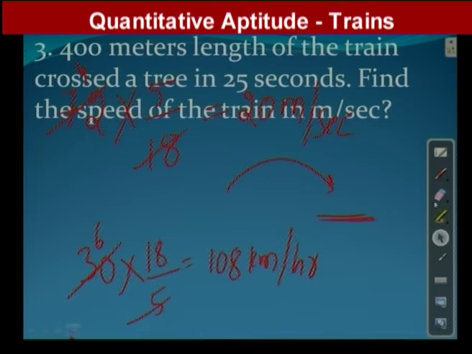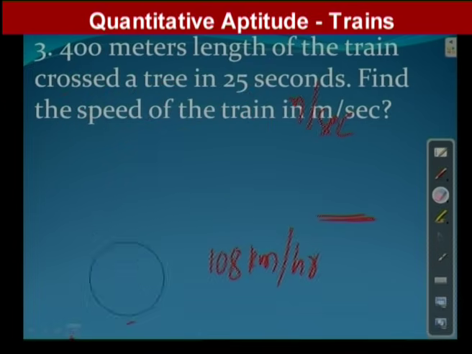So let's say question number 3. Observe your third question. What is given? 400 meters length of the train crossed a tree in 25 seconds. Find the speed of the train in meter per second. I repeat, train length is equal to 400 meters.